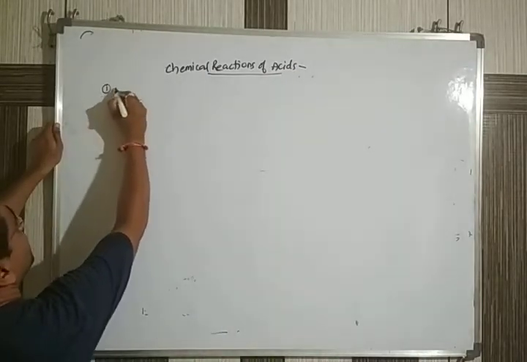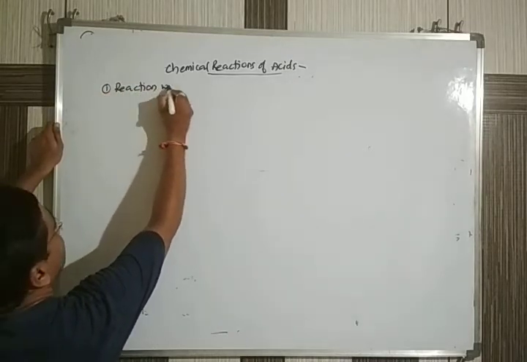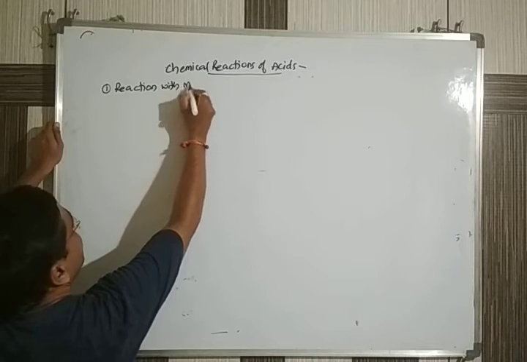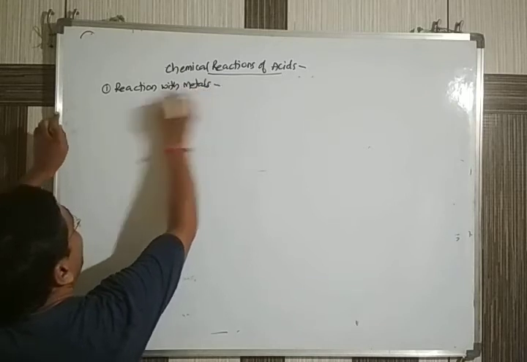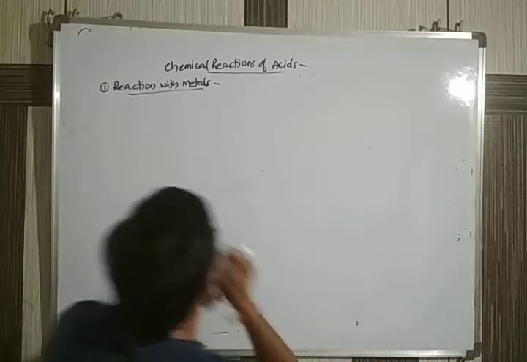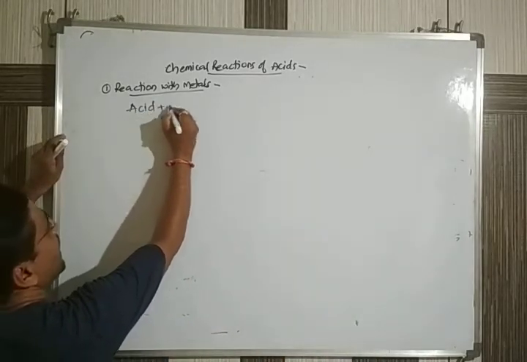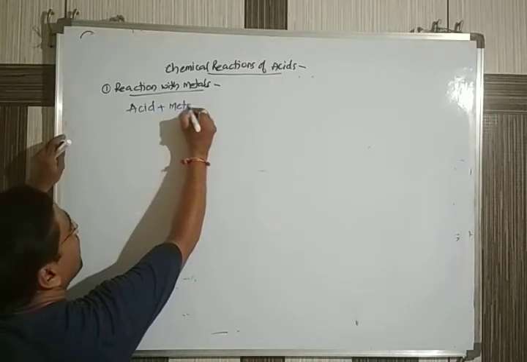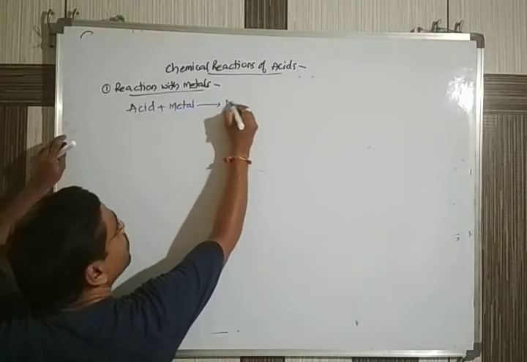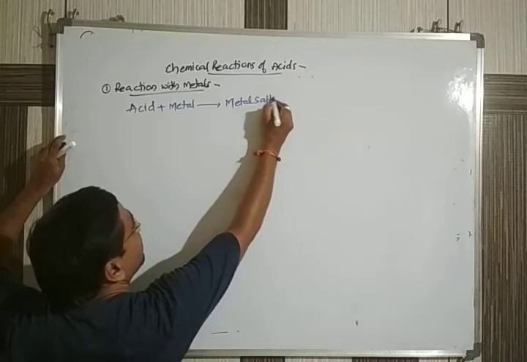The first reaction is the reaction of acid with metals. Acids can readily react with metals. Any acid normally can readily react with metals and gives the product metal salts